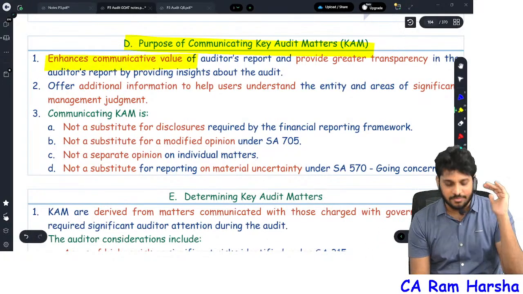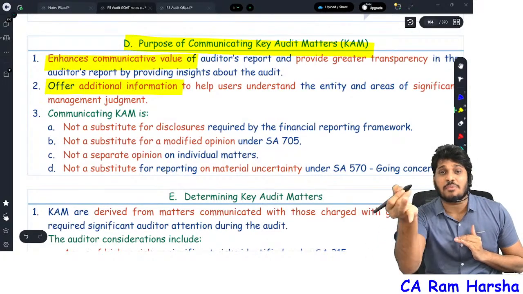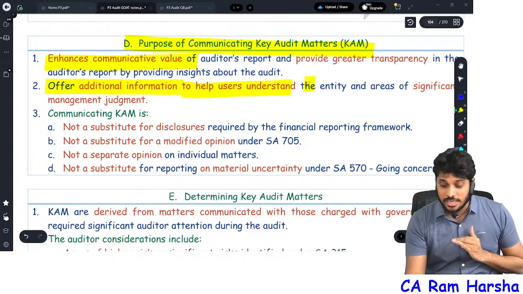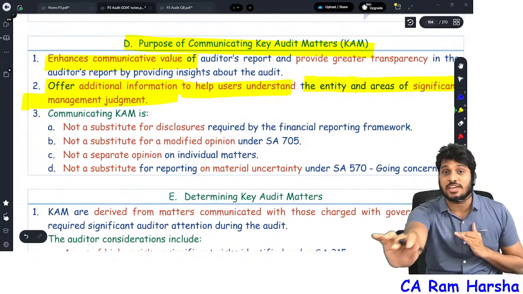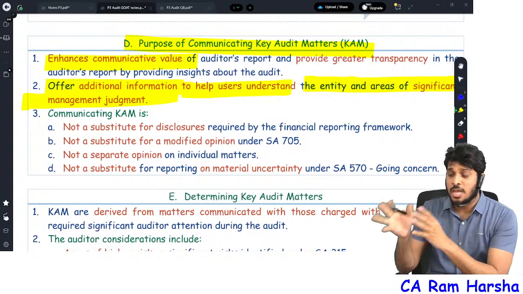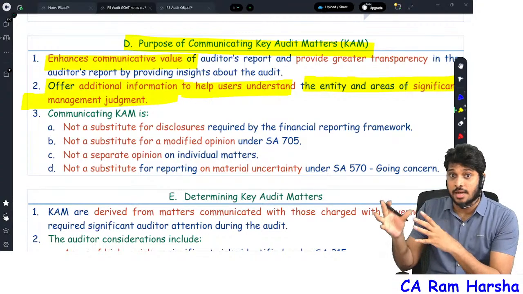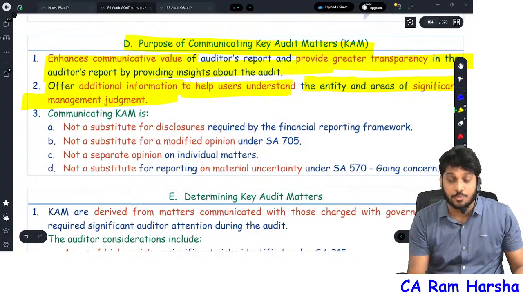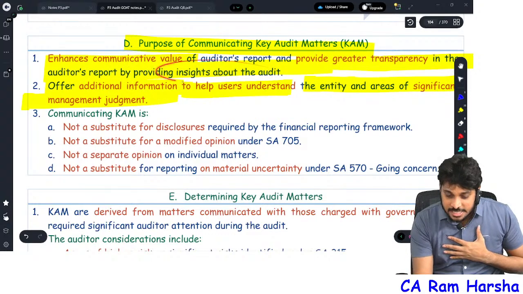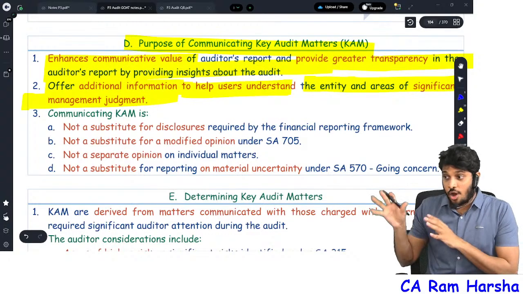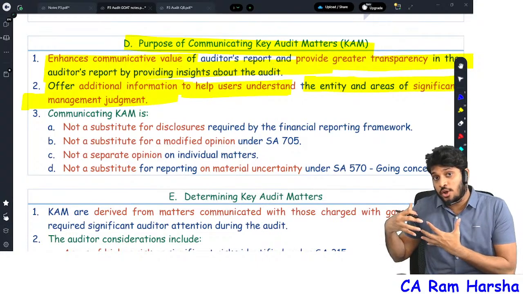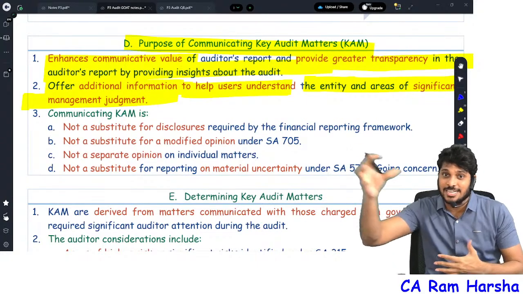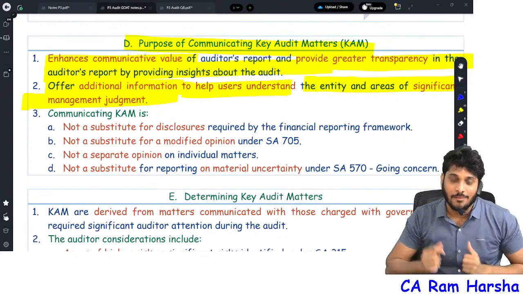It enhances communication value, offering additional information to the users to understand the entity and areas of significant judgment, important management judgments, important areas in the company. I will tell the users. It provides transparency in the auditor's report by providing insights about the audit. I am giving you insight into how I do the audit, just like a restaurant chef coming and telling you how he is cooking.